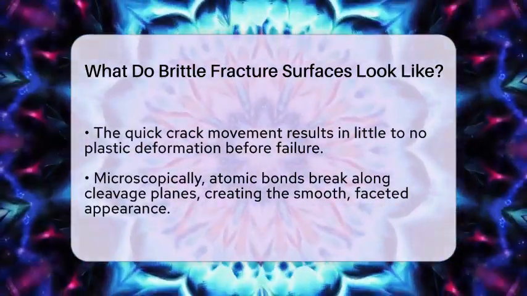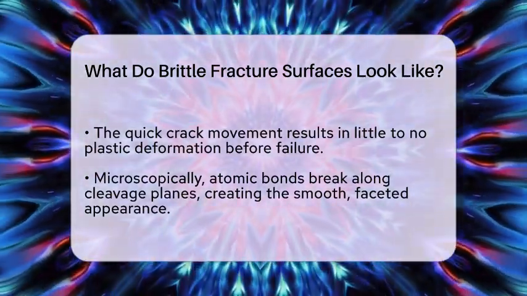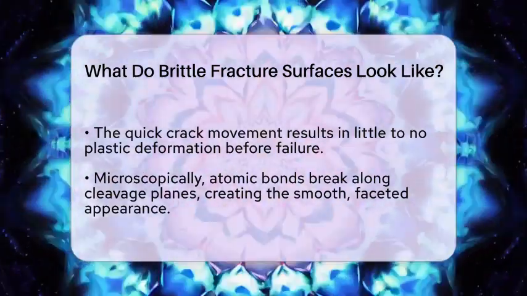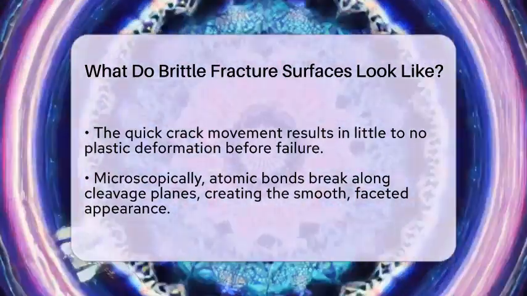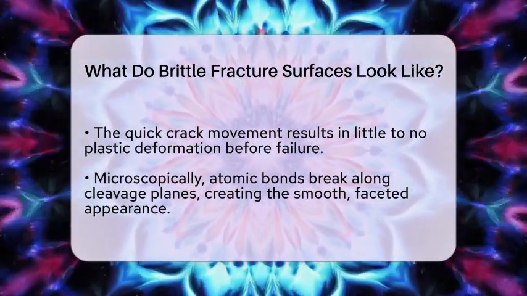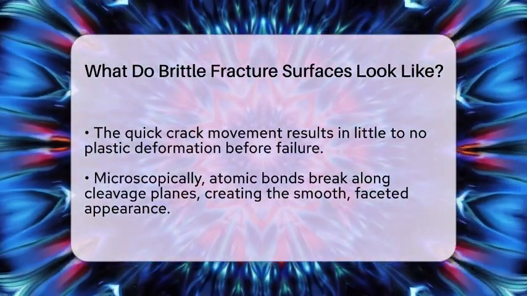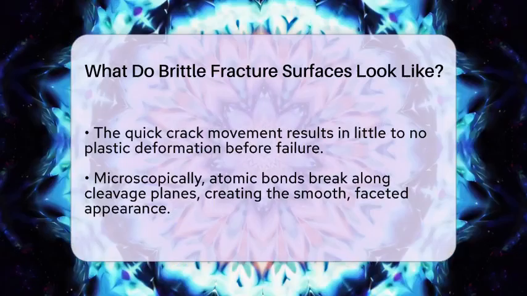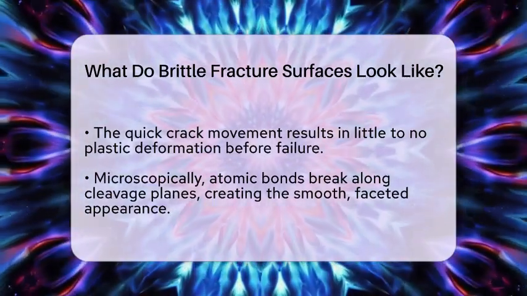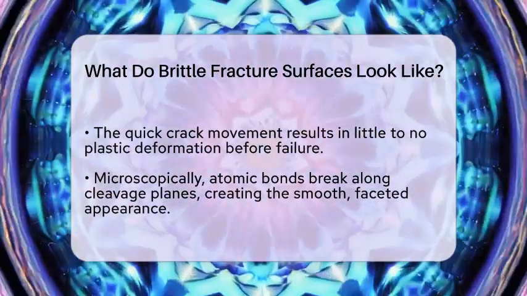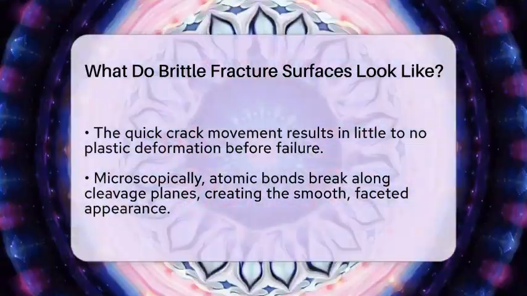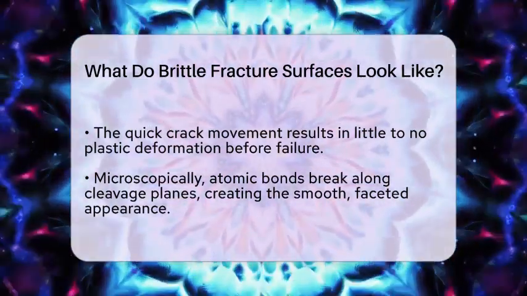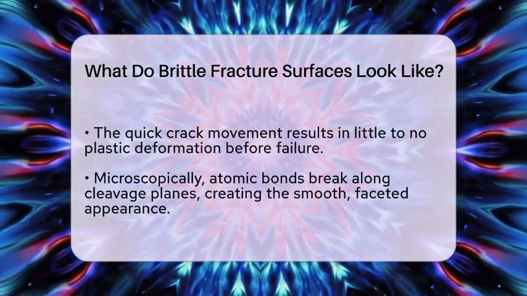From a microscopic point of view, brittle fracture occurs when atomic bonds break along the cleavage planes. This separation creates the smooth, faceted look seen on the surface. The fracture does not involve much plastic deformation, so the material does not bend or stretch much before breaking. Materials prone to brittle fracture include ceramics, glass, some polymers, and certain metals under low temperatures or high strain rates.